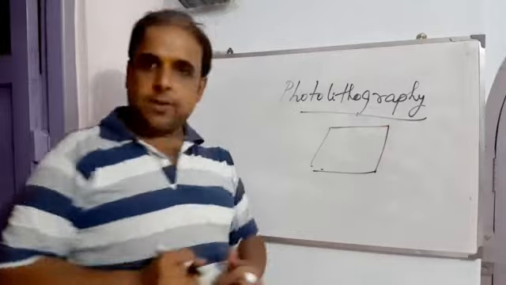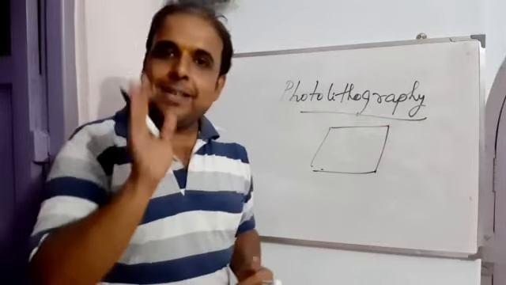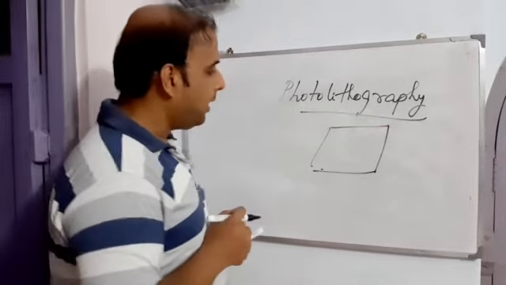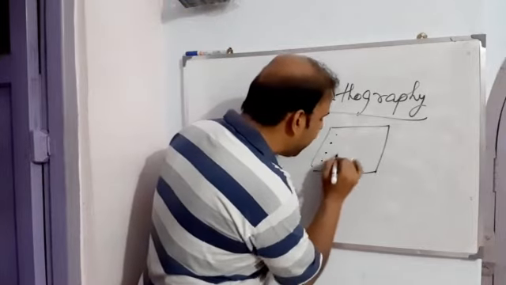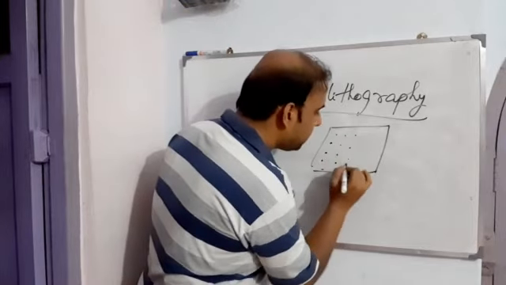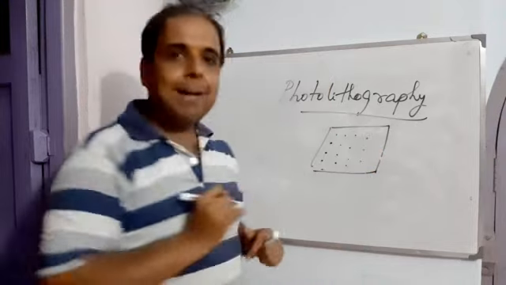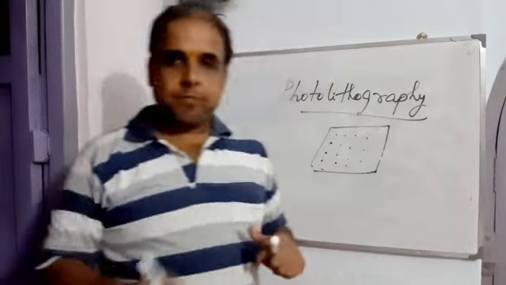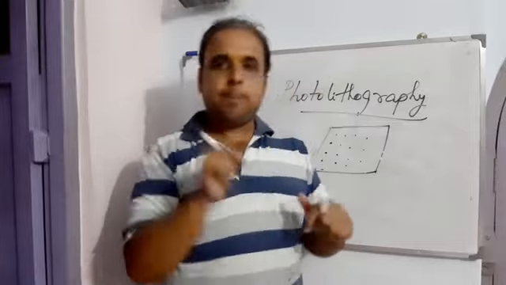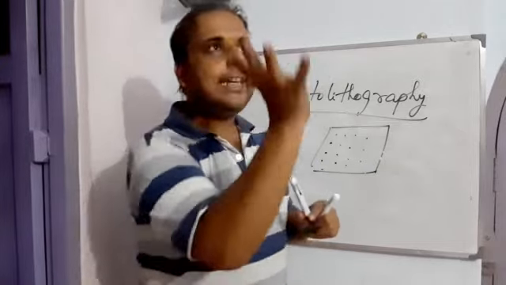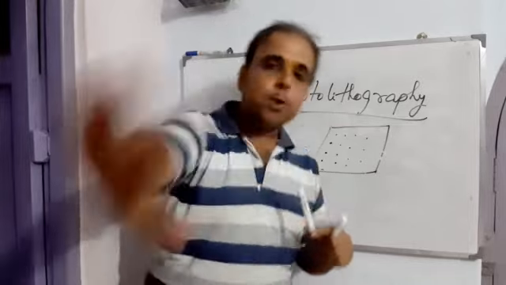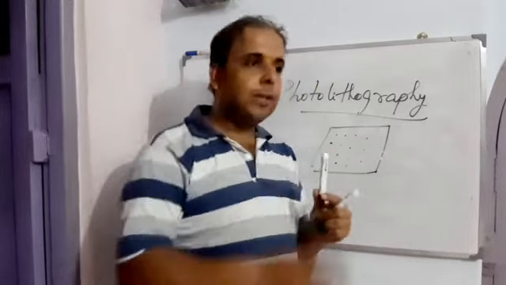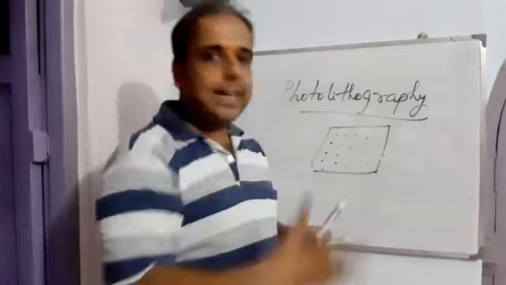And at each and every point of this plate, a photolabile linker is placed. That means once it gets exposed to a photon, that is light, it will get deprotected, and subsequently you can go for the reaction, for the addition.